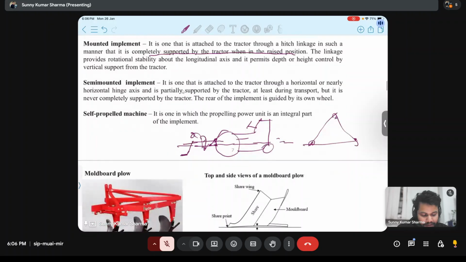And semi-mounted implement, it is not completely supported by the tractor. Like only two points will be hinged. It is one that is attached to the tractor through a nearly horizontal hinge axis and is partially supported by the tractor.